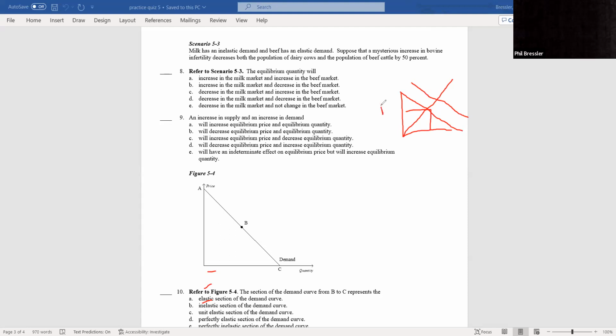So here's my P and my original Q. I got P up here and Q up here. So for the demand, price up, quantity up. Now I have to make a separate graph for supply, because they said an increase in demand and supply.